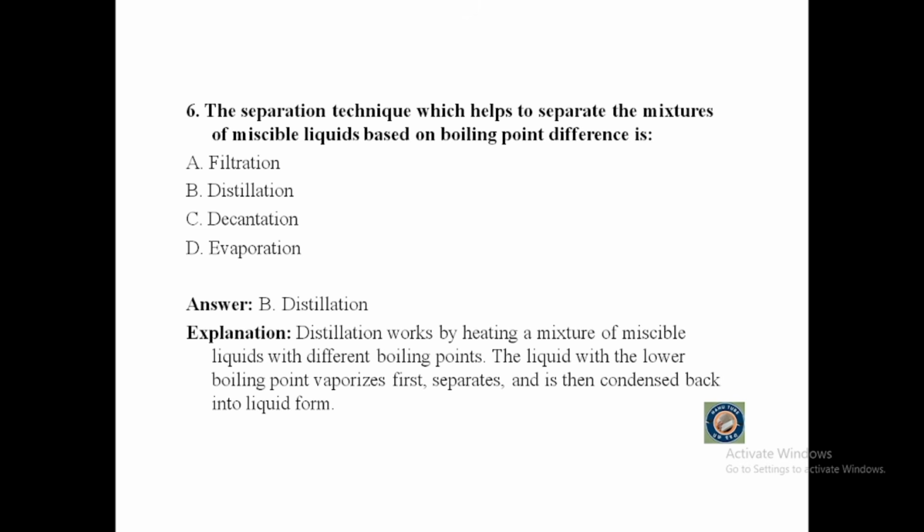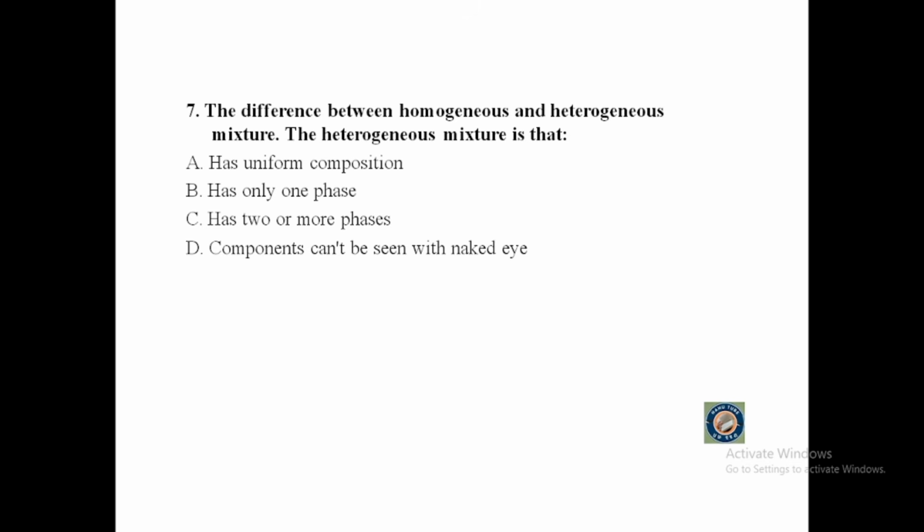Let's go to question number 7. It says, the difference between homogeneous and heterogeneous mixture. The heterogeneous mixture is that A has uniform composition, B has only one phase, C has 2 or more phases, or D components can't be seen with naked eye.